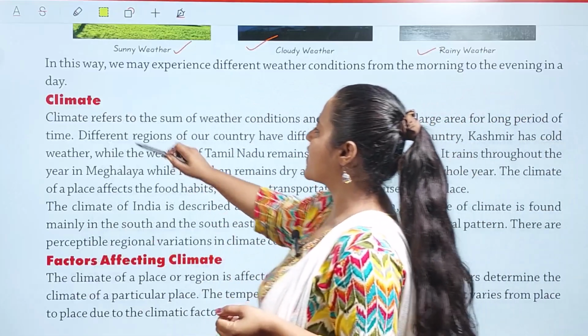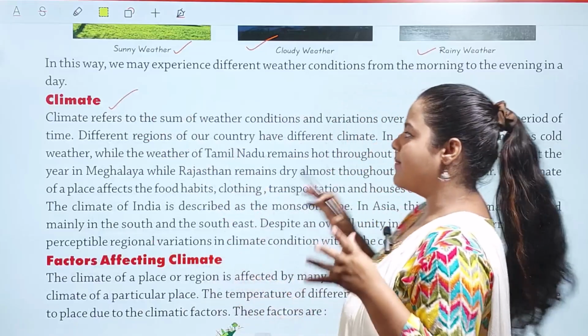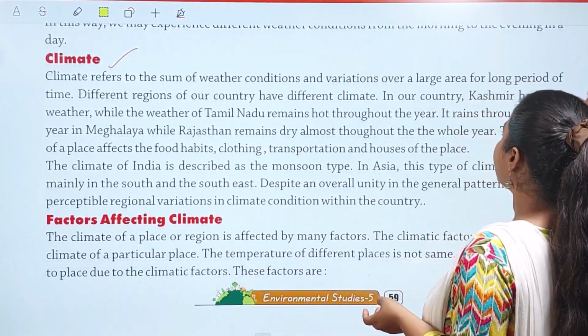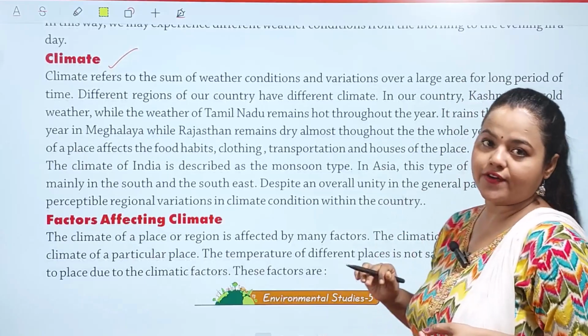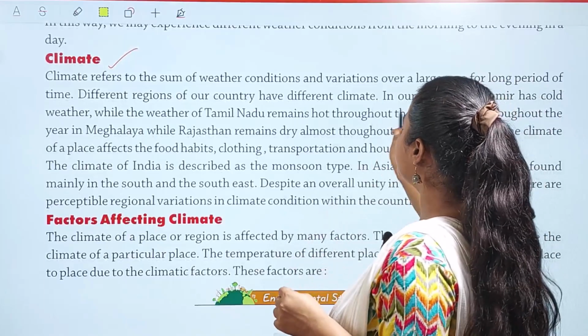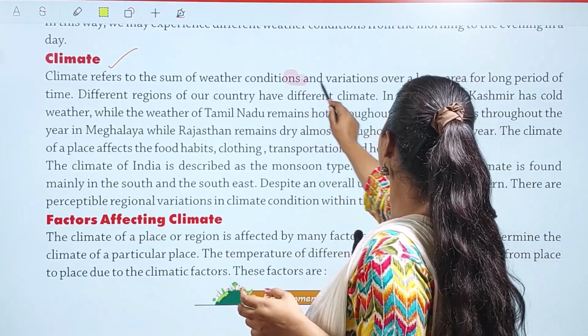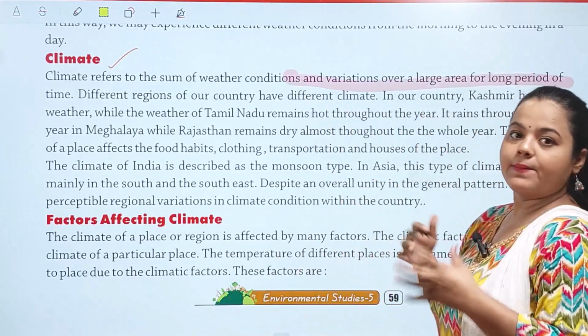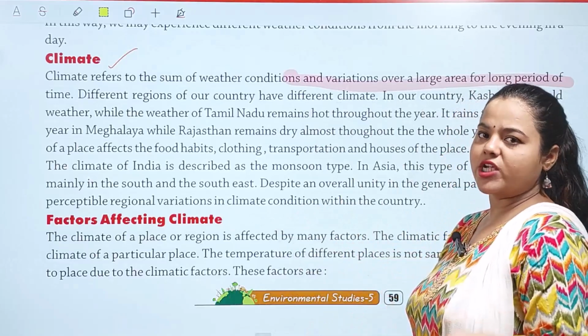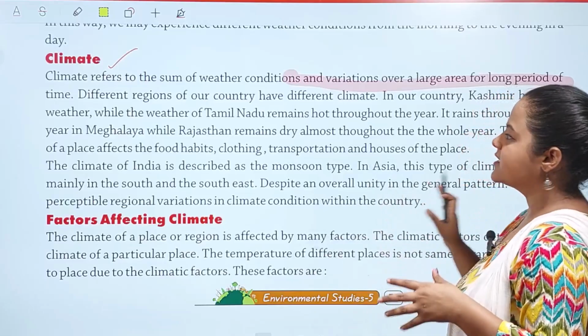Next, we have climate. Climate refers to the sum of weather conditions and variation over a large area for a long period of time. Climate बच्चों कैसा रहता है? Just opposite to weather. ये बच्चों long period of time रहता है. ये permanent, कुछ समय तक permanent रहता है, temporary नहीं रहता है, because weather keeps on changing day by day, but climate doesn't change. Okay?